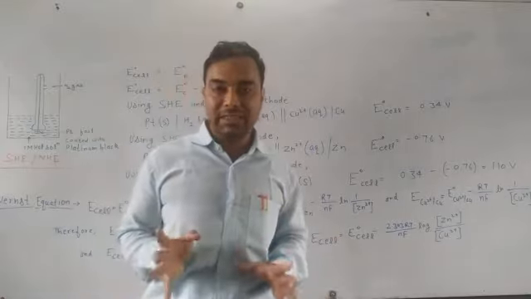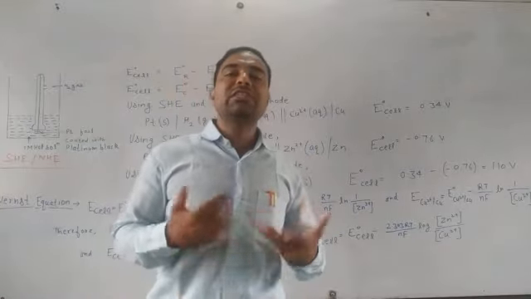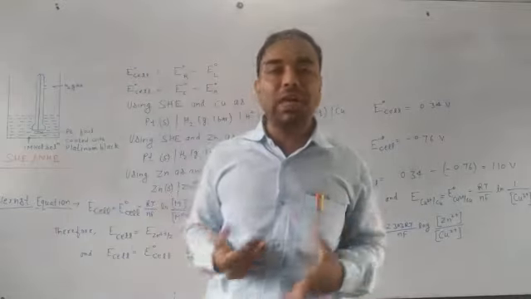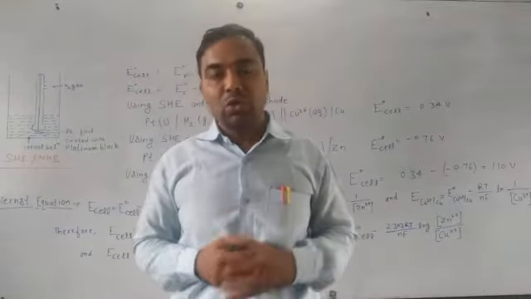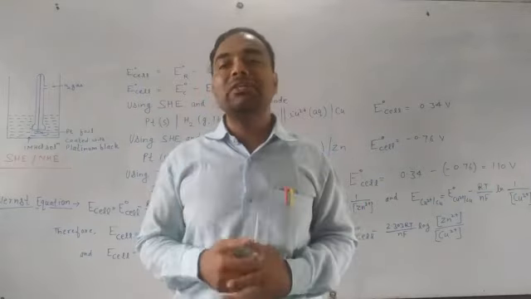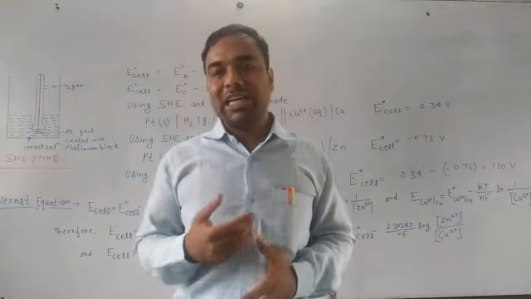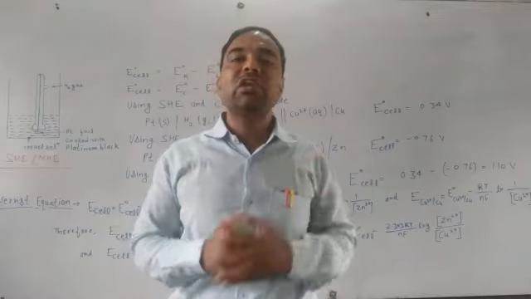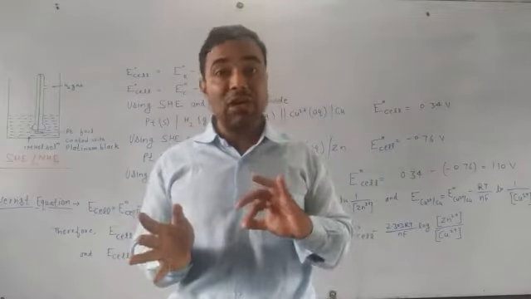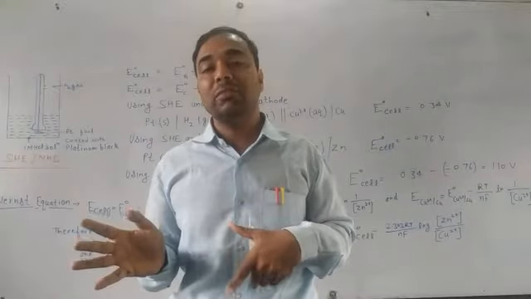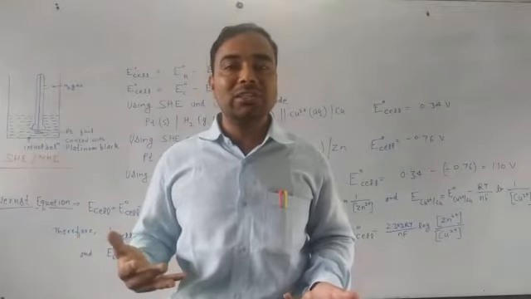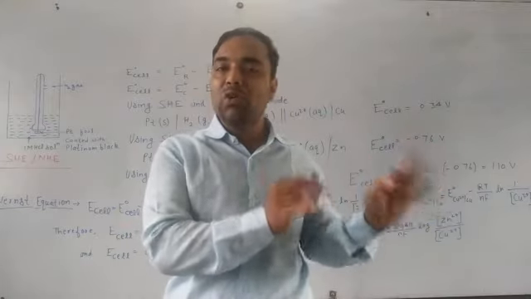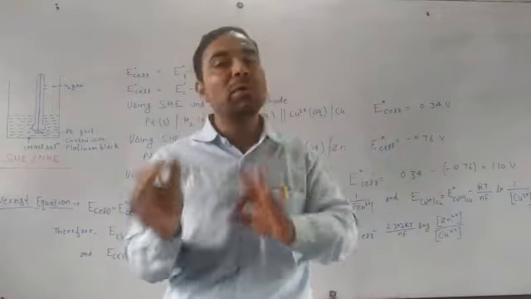So the value of reduction potential or electrode potential in case of lithium will be negative because it is a strong reducing agent. When we study fluorine, we know fluorine is the most electronegative element in the periodic table. So it has maximum tendency to gain electrons. That's why it shows the process of reduction very easily. So it has the highest value of reduction potential and least value of oxidation potential. But we are studying our electrode potential according to reduction potential. That's why the value of electrode potential for fluorine comes out to be positive.